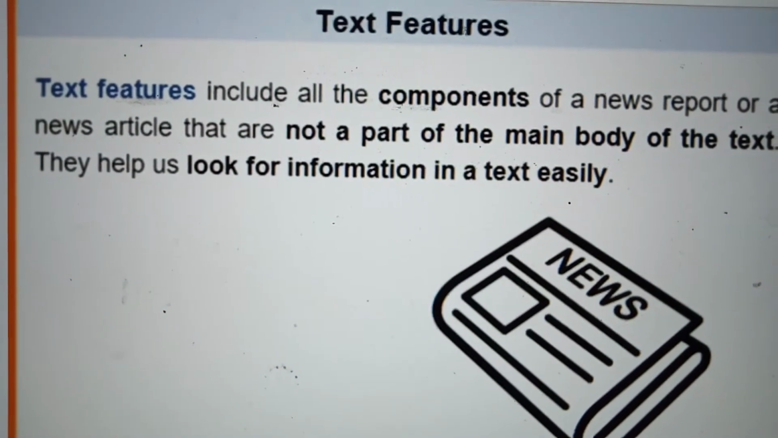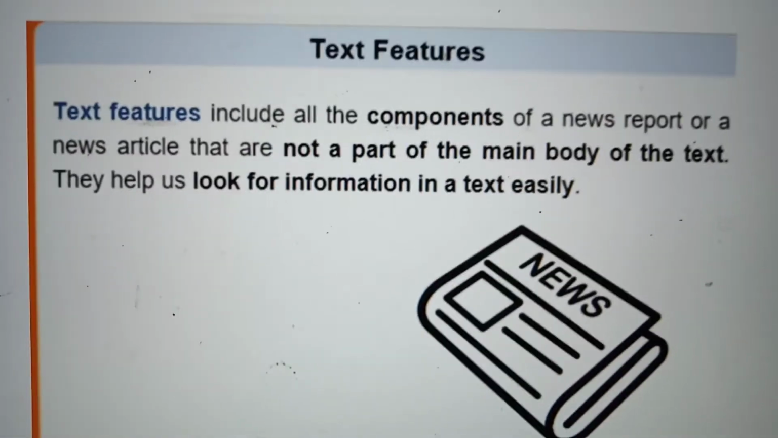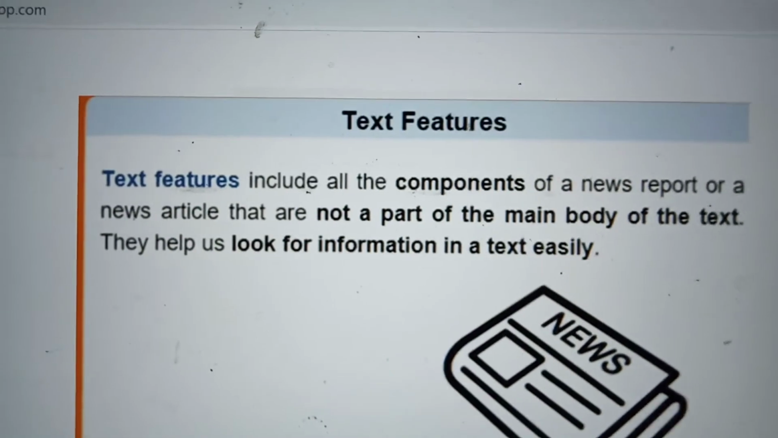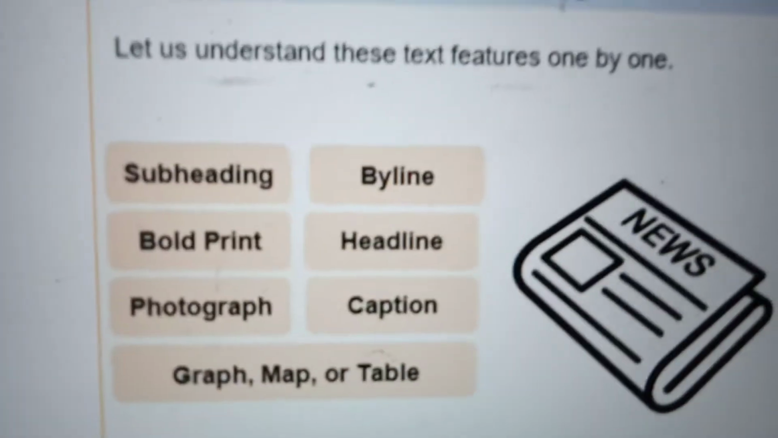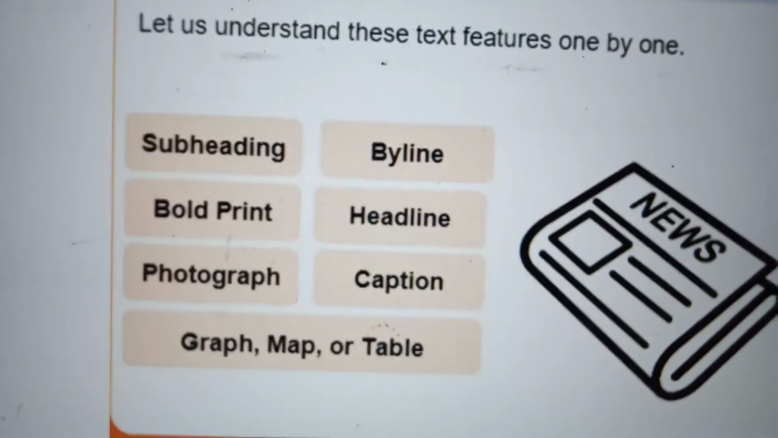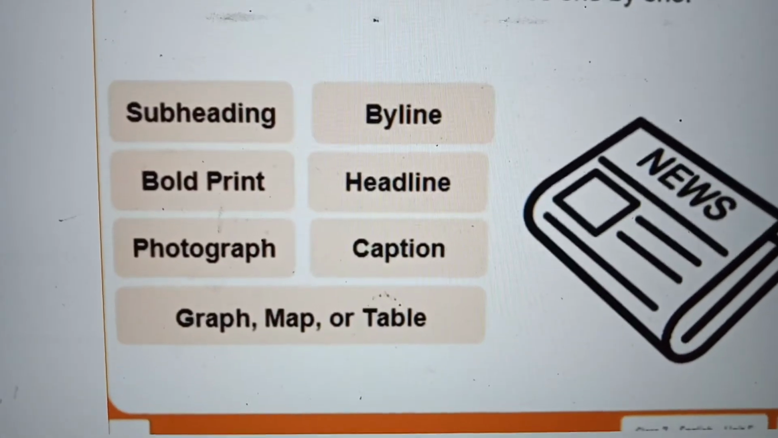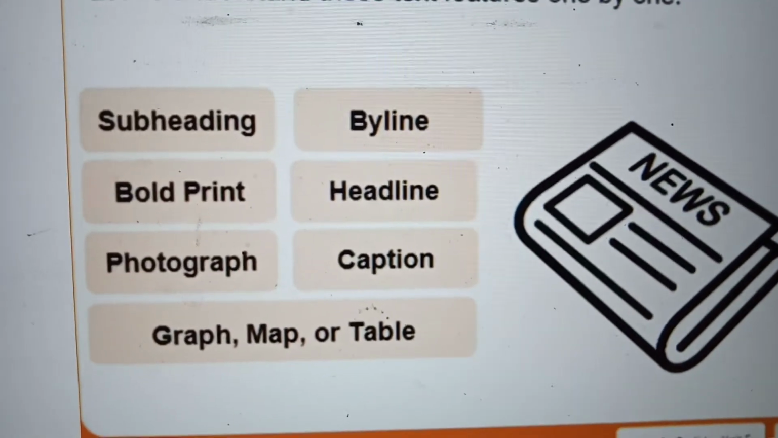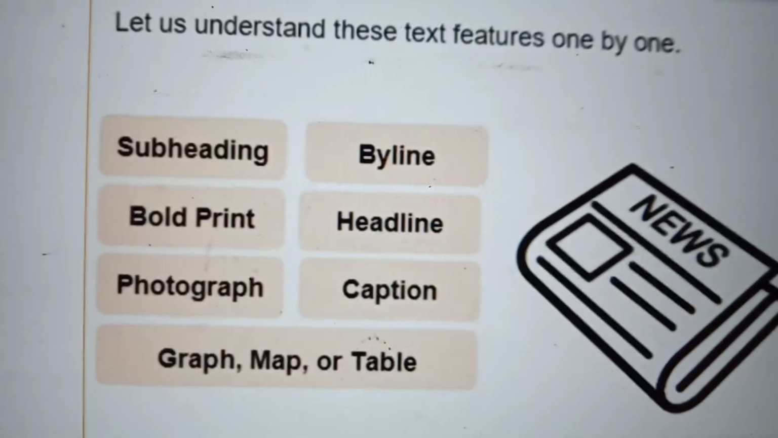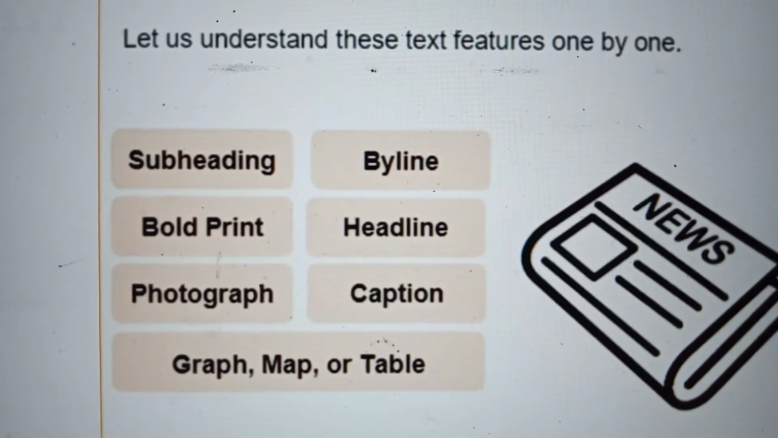They help us look for information in the text easily. When you read an article, there are some features. Let us see. These are the text features: subheading, byline, bold print, headline, photograph, caption, graph, map or table. See, no need to learn all these things by heart.